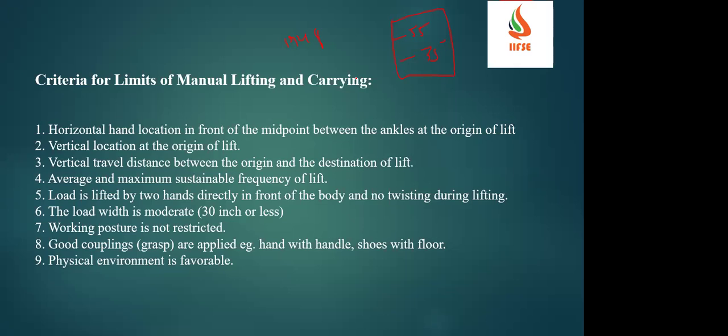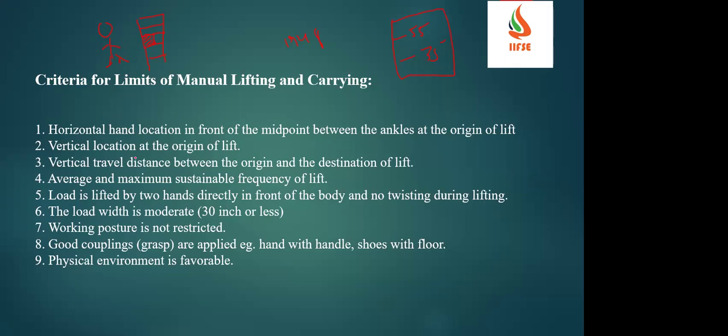So one is horizontal hand location in front of the midpoint between the ankle and the origin of the lift. Horizontal hand location means, for example, a person is here, the rack is here. What is the location of the lifting point? Here there is no gap. It is difficult to grab, or difficult to take a part which is inside this rack. That is the horizontal distance between the front of the midpoint between ankle and the origin of the lift. Ankle means, if you see here, this is my ankle position. Here is the body, how can I take it, what is the distance?